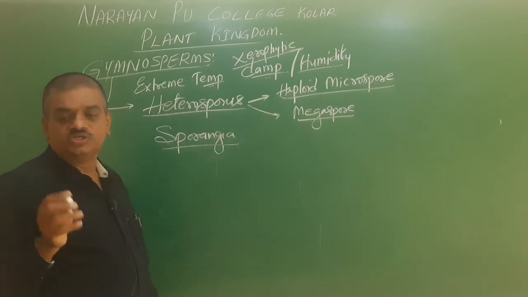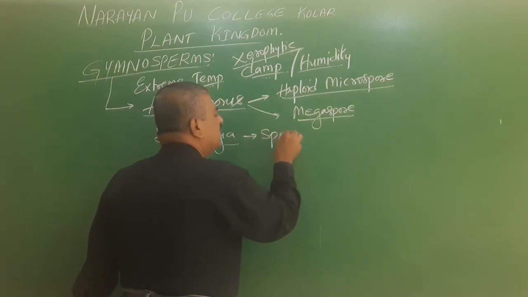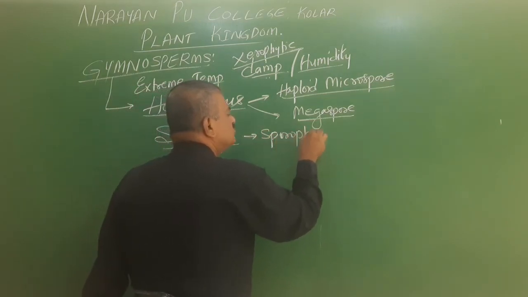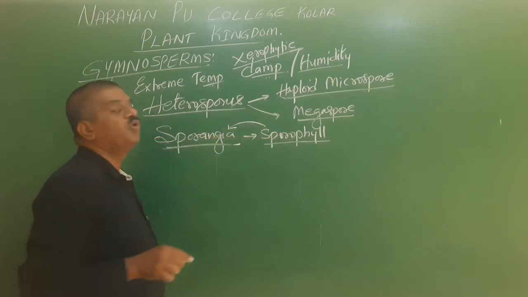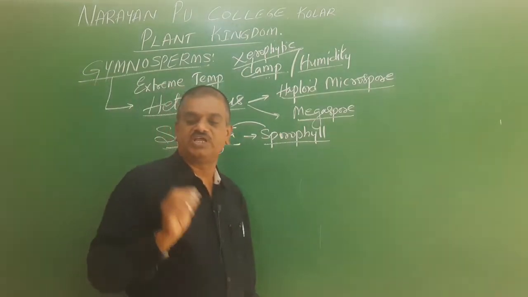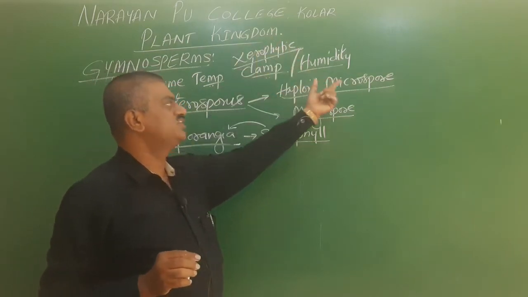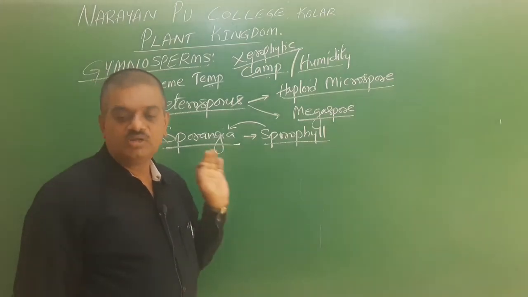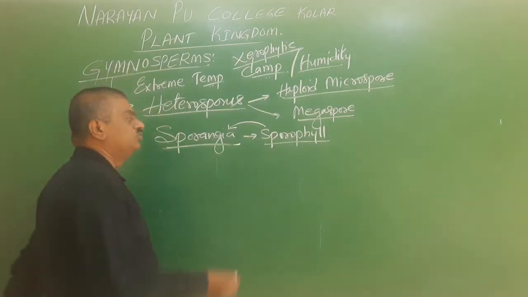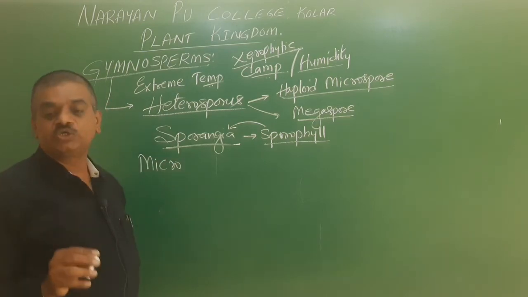The sporophylls are covered by leafy structures called sporangia. Inside the sporangia there is formation of the male, called microspore, and the female, called megaspore or macrospore. Now we go for the next one, the microspore.